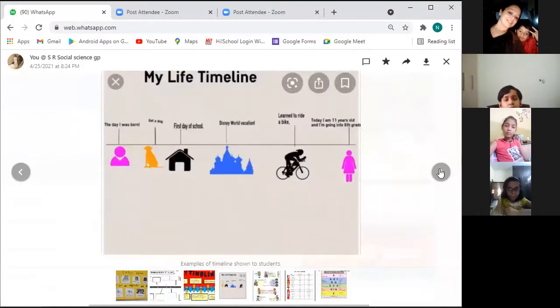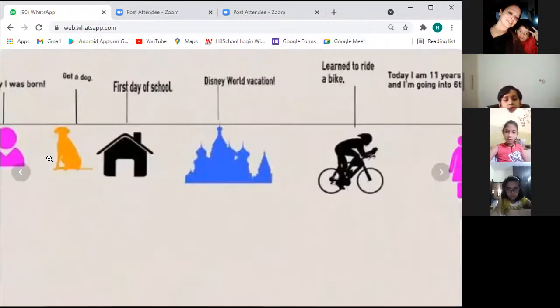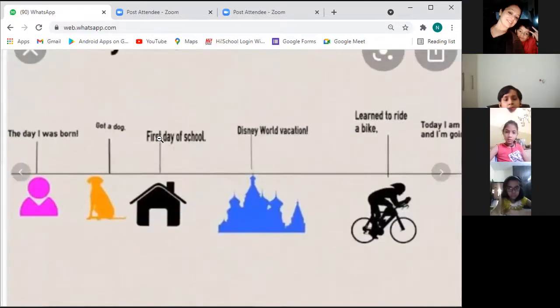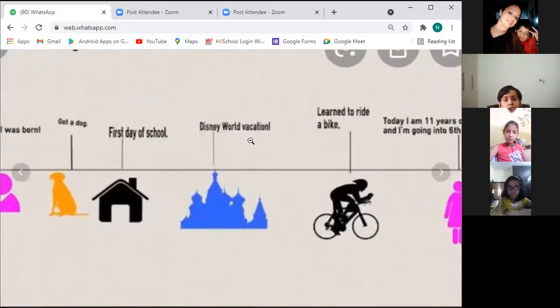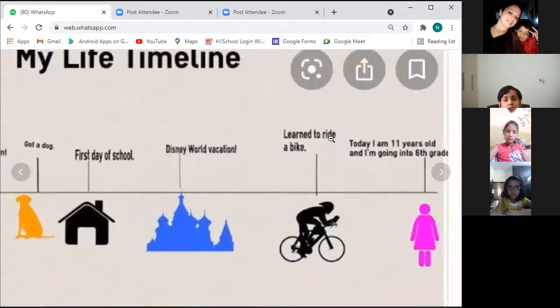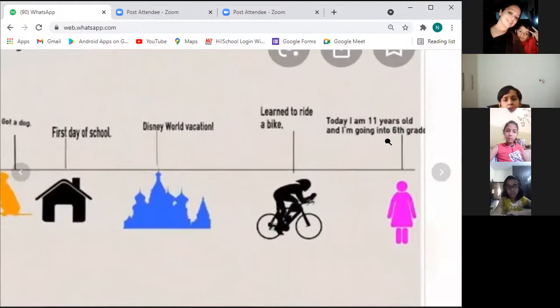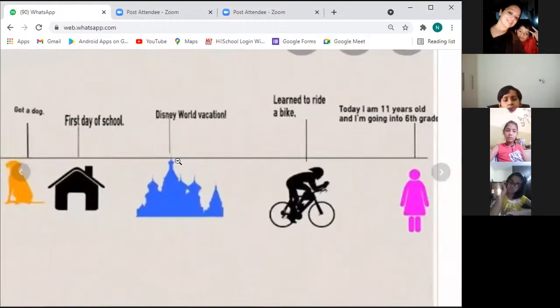See, now this timeline is also interesting. No pictures have been used. The day I was born, I got a dog, first day of school, Disney World vacation, learn to ride a bike. Today I am 11 years old and I am going into 6th grade. So you can also make it in interesting ways.